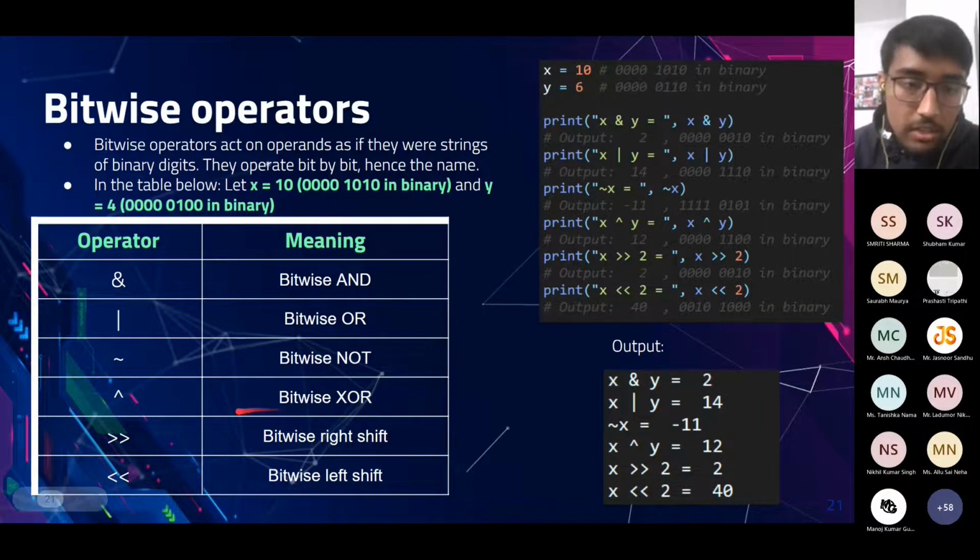And similarly, the XOR operation. The last two operations are left shift and right shift. These will be covered in number theory in the further part of this workshop.